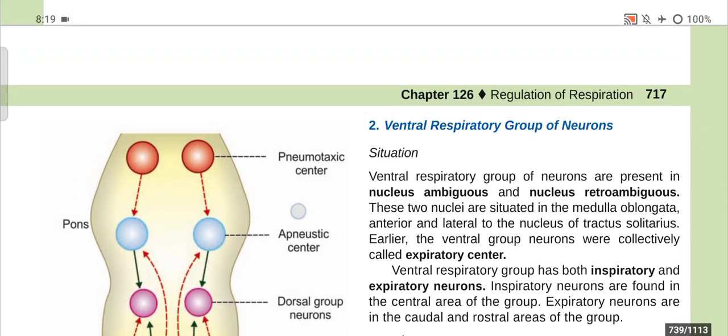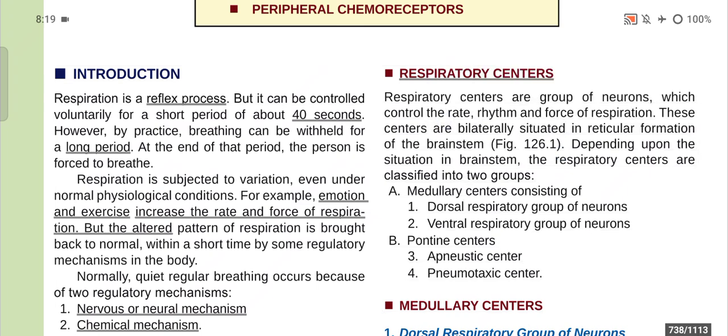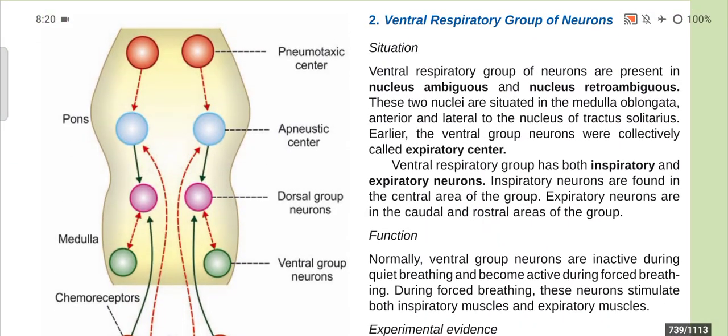as you can see in the diagram. So what are respiratory centers? Respiratory centers are the group of neurons which control the rate, rhythm and force of respiration, and these centers are bilaterally situated in the reticular formation of the brainstem, which is described in this figure.